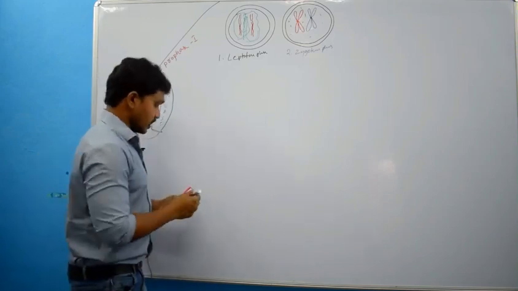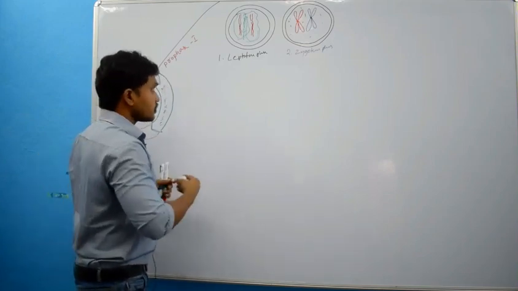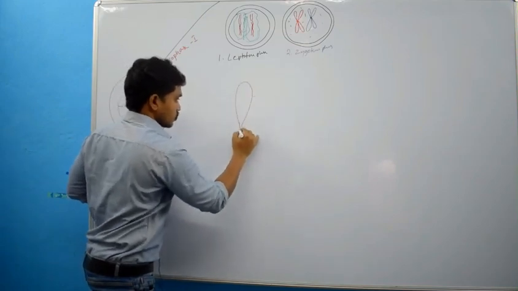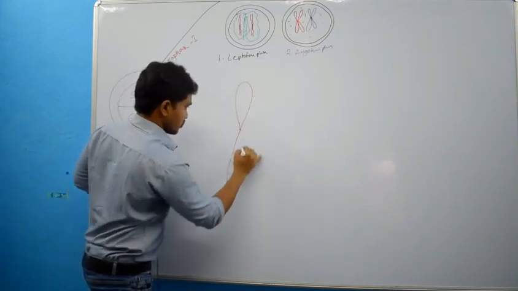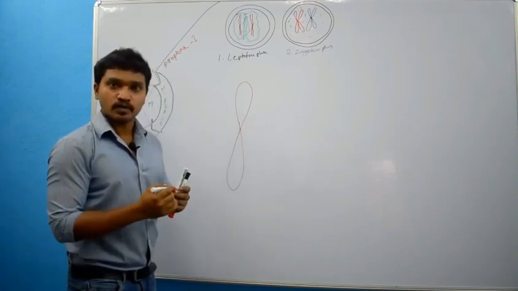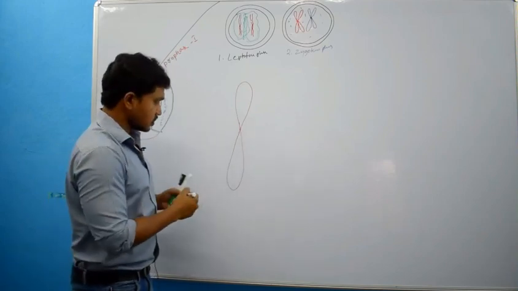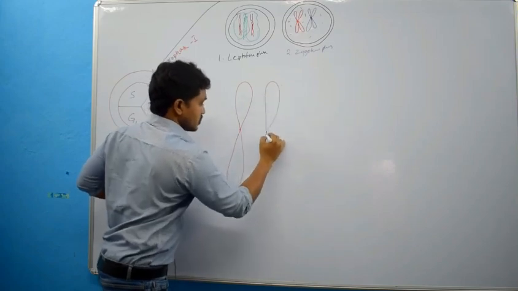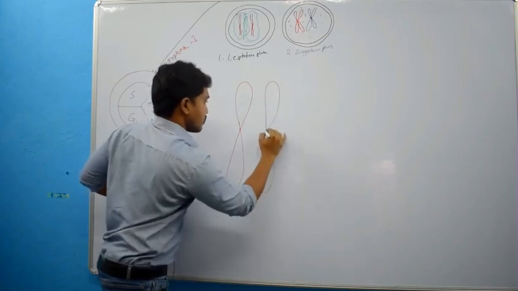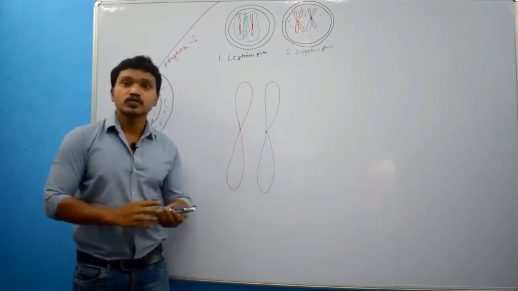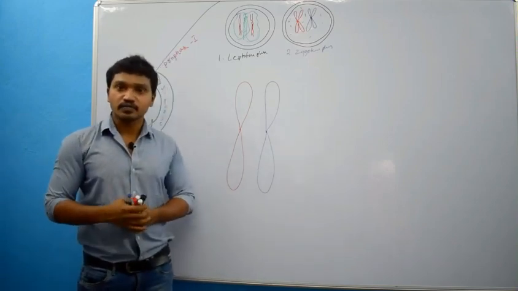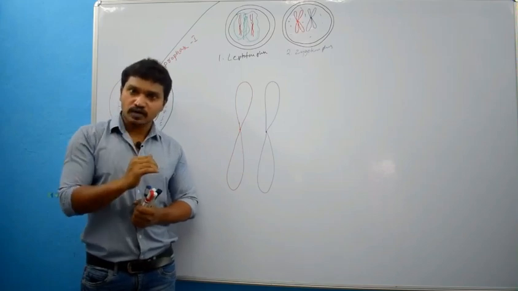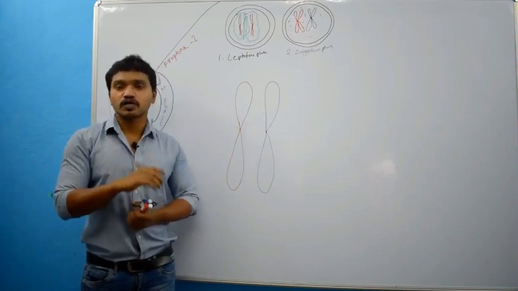Okay, let me explain that. Imagine this is the maternal chromosome and this is the paternal chromosome. Why am I calling these maternal and paternal chromosomes? At the time of fertilization, 23 chromosomes will come from the father and the remaining 23 chromosomes will come from the mother.